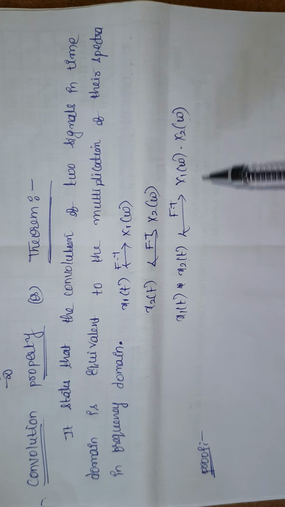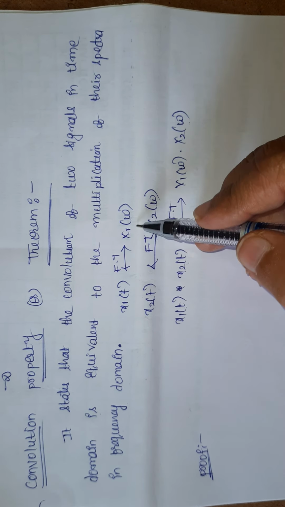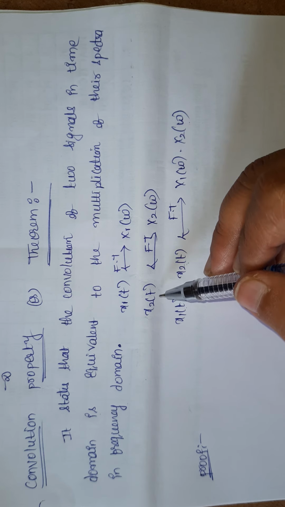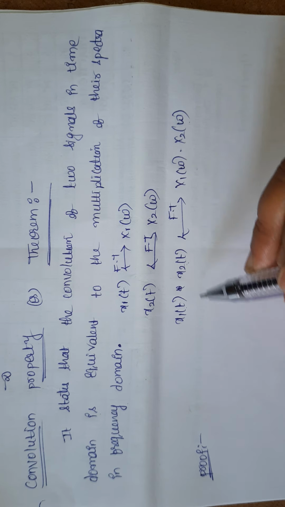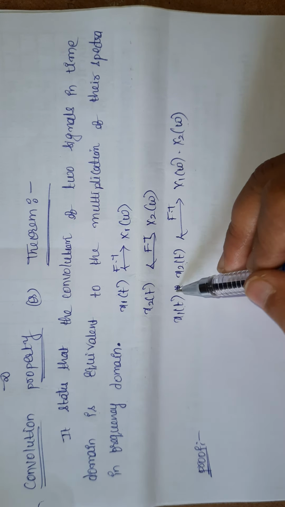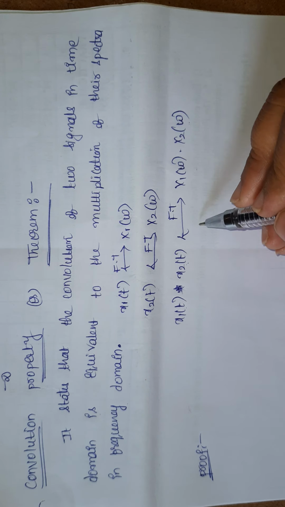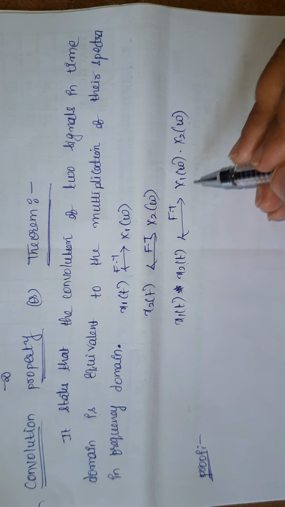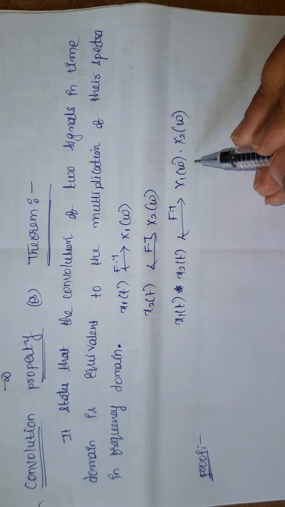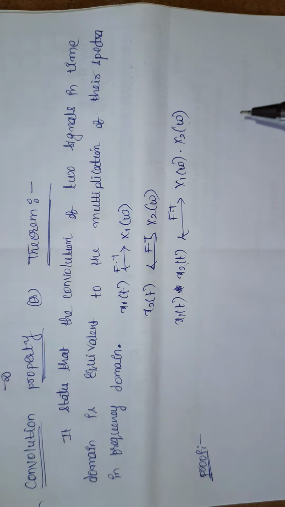Okay. So here x1 of t, Fourier transform is x1 of omega. Fourier transform of x2 of t is nothing but x2 of omega. This is the symbol of convolution: x1 of t convolved with x2 of t. After doing the Fourier transform of this convolution of two signals, we get the signals in frequency domain, and the result is multiplication, x1 of omega into x2 of omega.